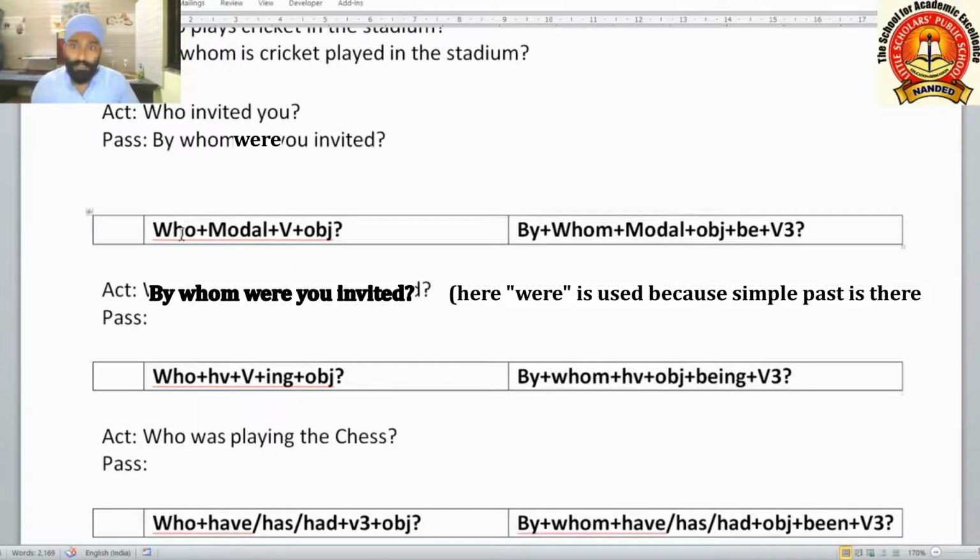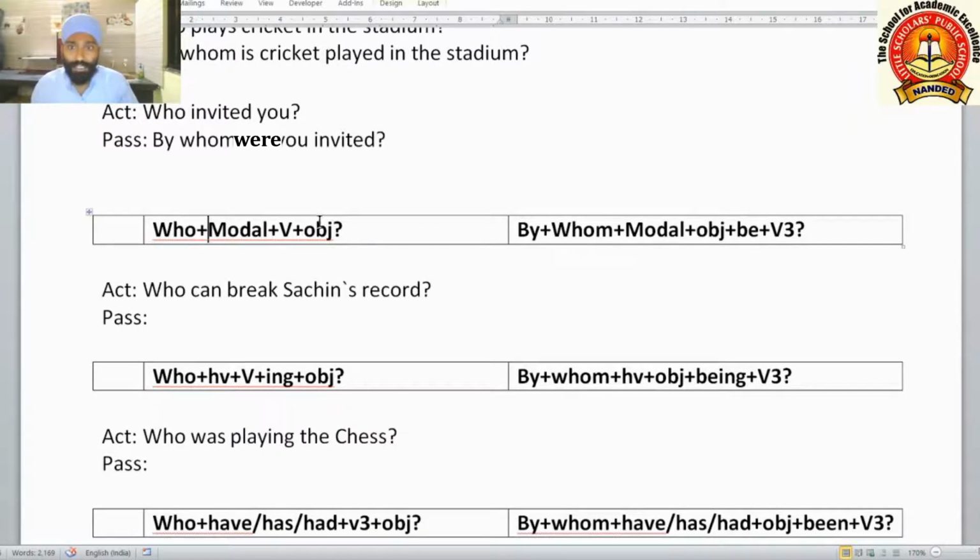Now let us see if who plus modal auxiliary is there: who plus modal auxiliary plus verb plus object becomes by whom plus modal auxiliary plus object plus be plus verb with the third form. How to change? Let us see.